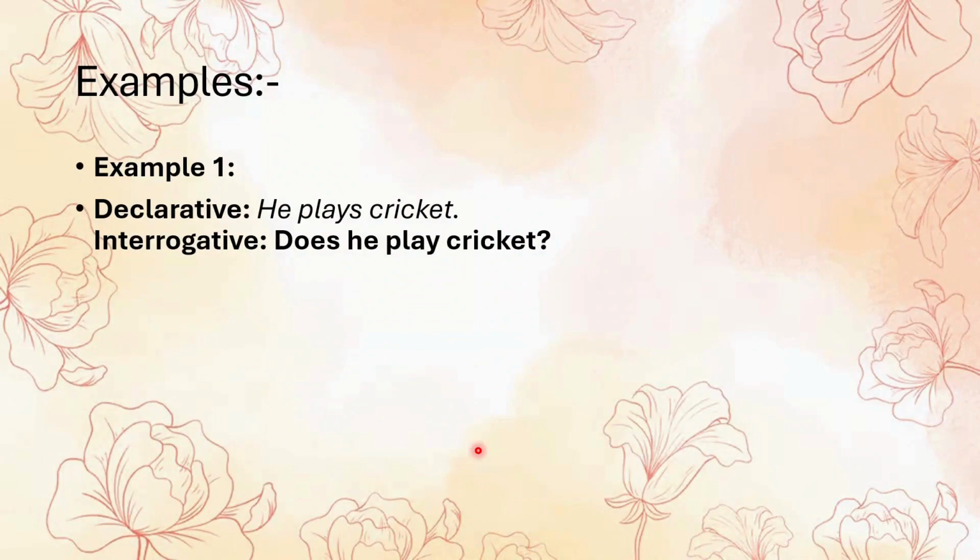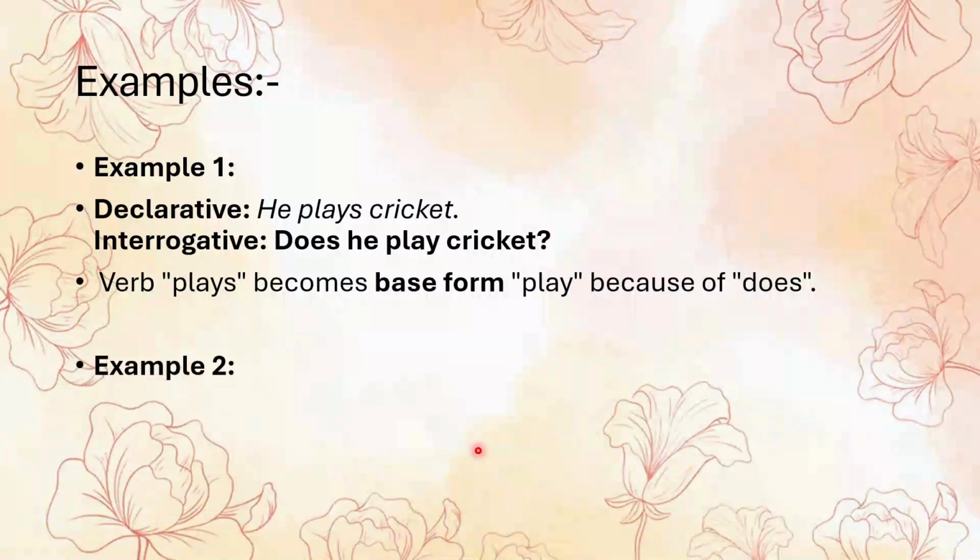Plays is the simple present form for he, but there is no auxiliary, so we use does, and plays becomes its base form, that is play. So, does he play? Does he play cricket? Okay.